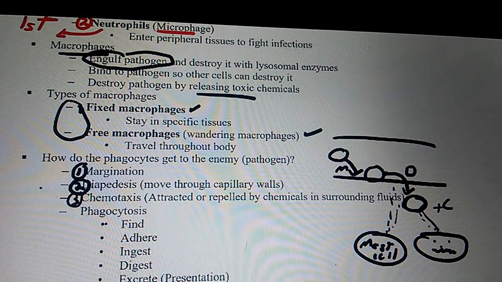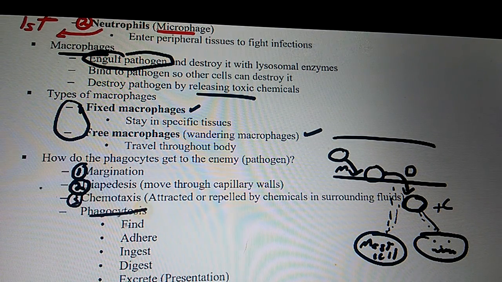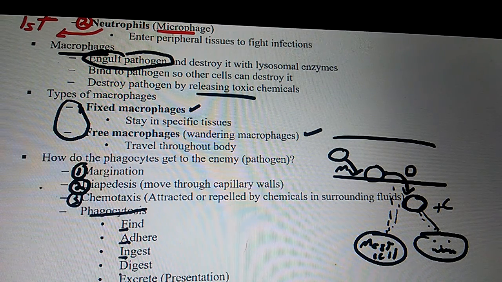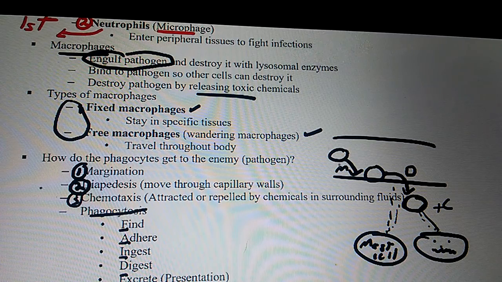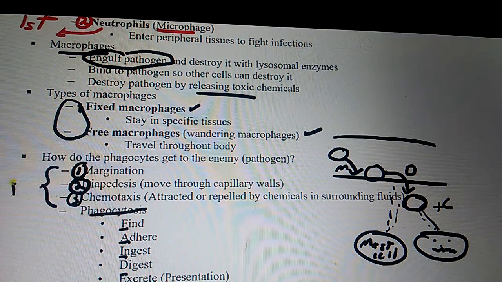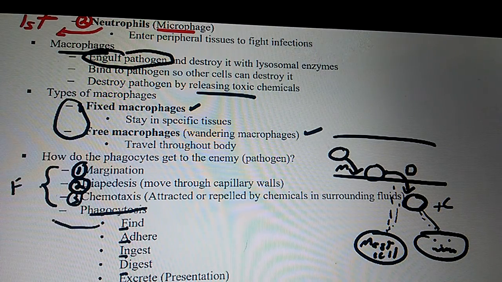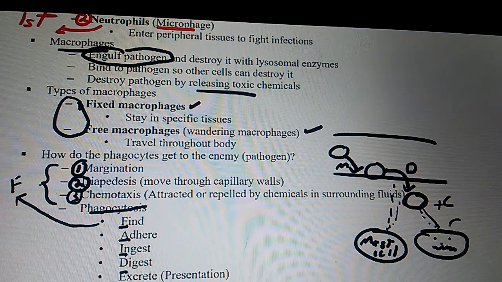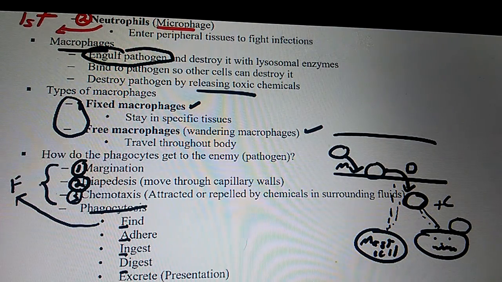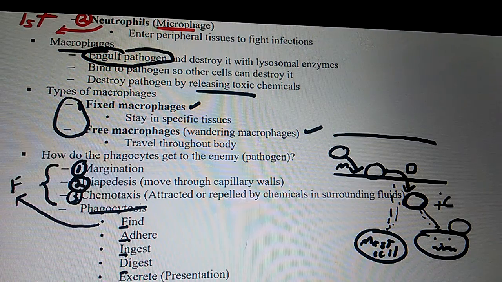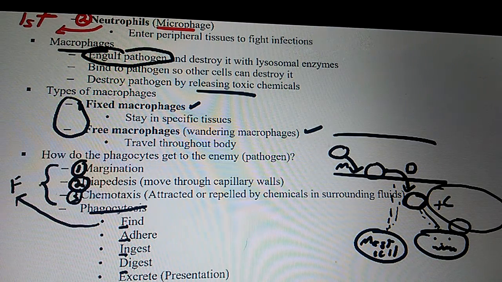Next. What are the stages of phagocytosis? Guys, this is just memorization. FAIDE. F-A-I-D-E. First, it has to find it. That's really the F of find. Adhere means that this cell has to do what? Attach. Then, well, I made the bacteria huge, so this other cell should be much larger.